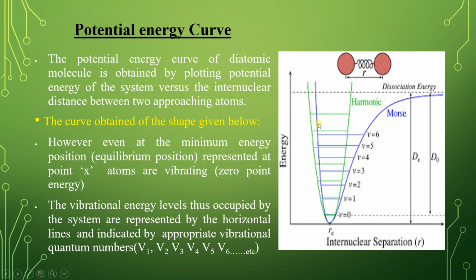Then the potential energy curve has horizontal lines. The vibrational energy levels occupied by the system are represented by these horizontal lines, and they are indicated by appropriate vibrational quantum numbers, that is V0, V1, V2, V3, V4, V5, like that.